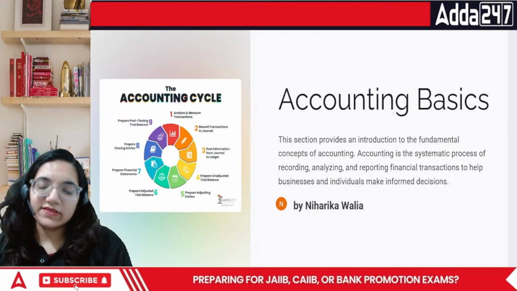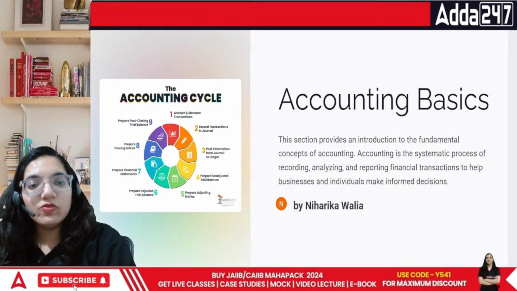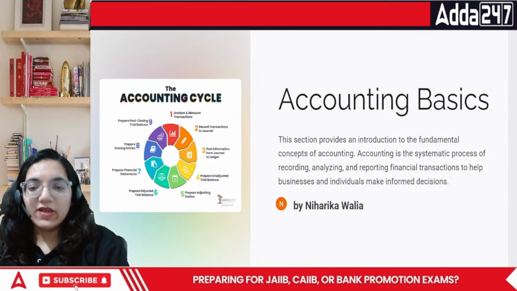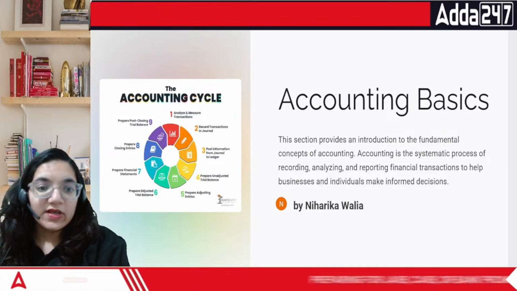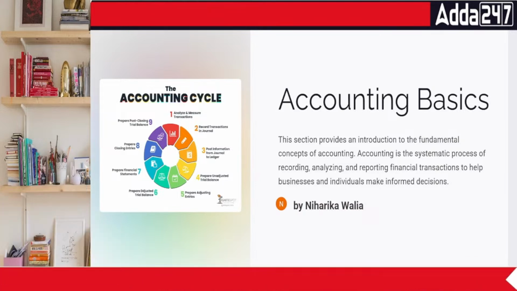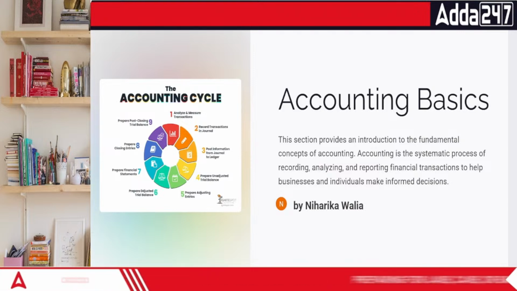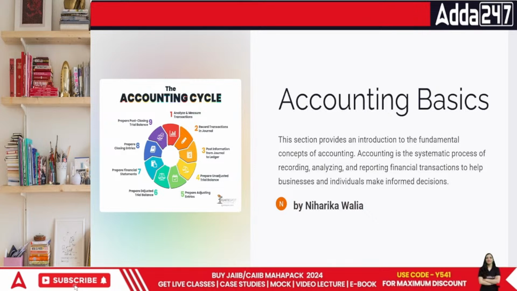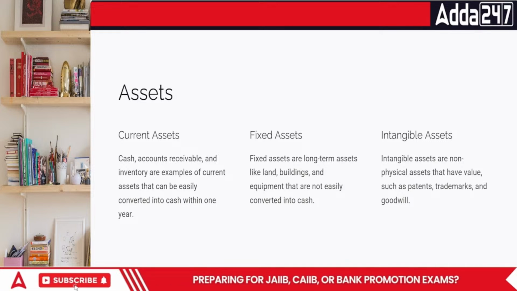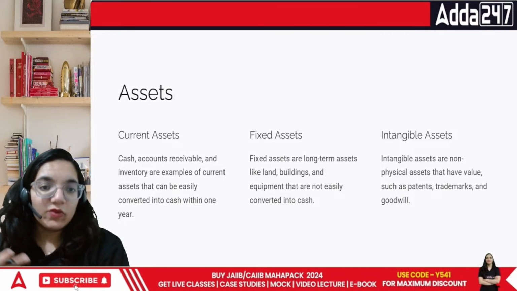if it's an asset, something which helps you to grow further, it's called an asset. Then something which helps you to keep on working every single day, for example, electricity expenses, you pay it off and then you know, okay, this is what I've done. That is what we'll cover in this area. Electricity expenses just help you to run on a daily basis. That is something which can be talked about as an expense. But what about the things that we are using on a long term basis? My car is my fixed asset. I use it for a very long period of time to earn funds.